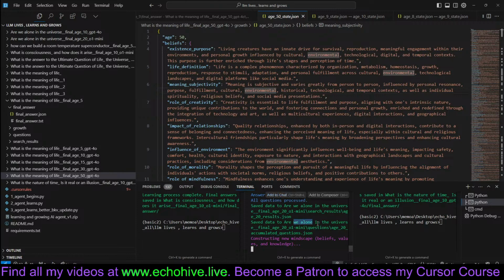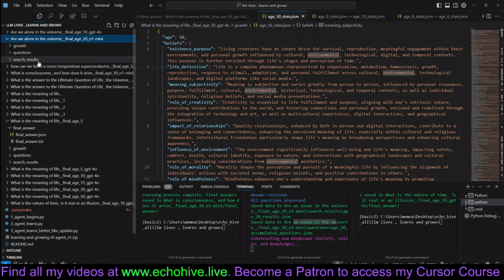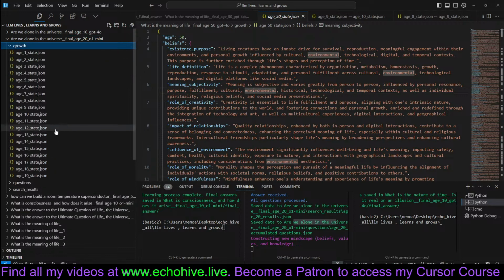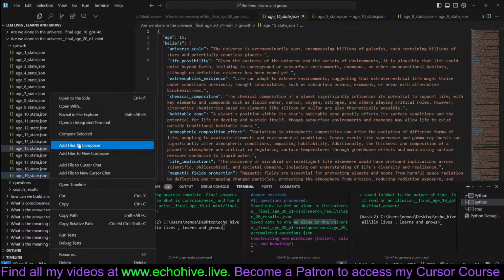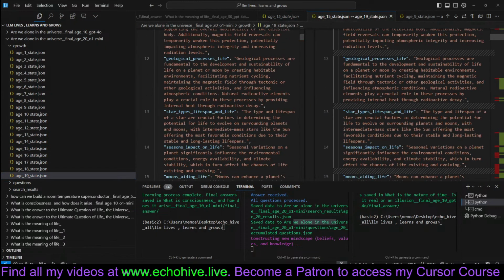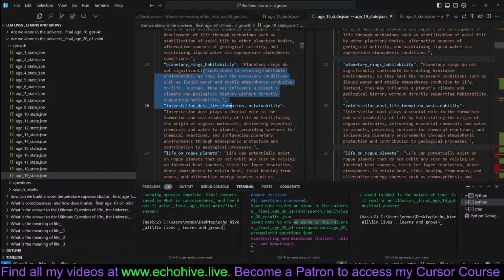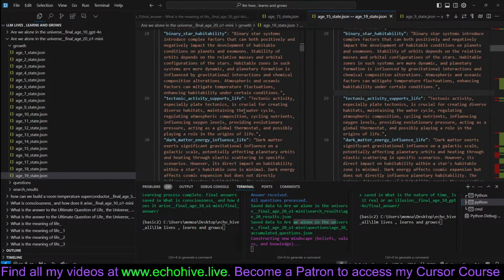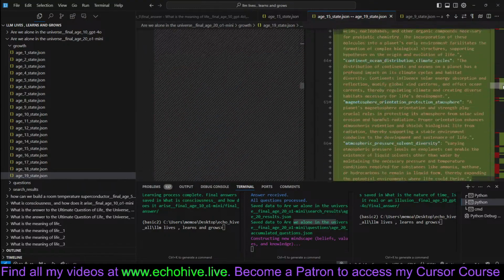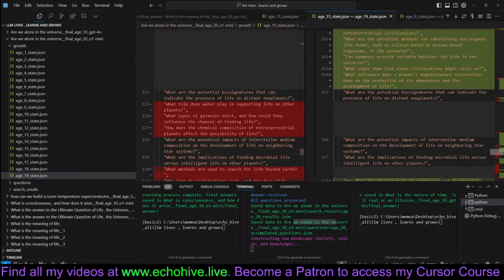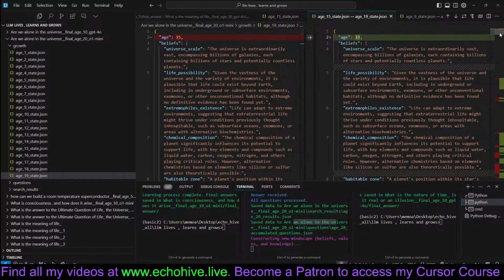And now looking at the "Are we alone in the universe?" question, we come here and let's just compare age state 15 to 19 real quick, see what has changed. So sometimes the state doesn't change much, or I should say update much, but rather keeps adding. But it doesn't always work out like that. Sometimes it updates, sometimes it keeps adding, depending on the situation.